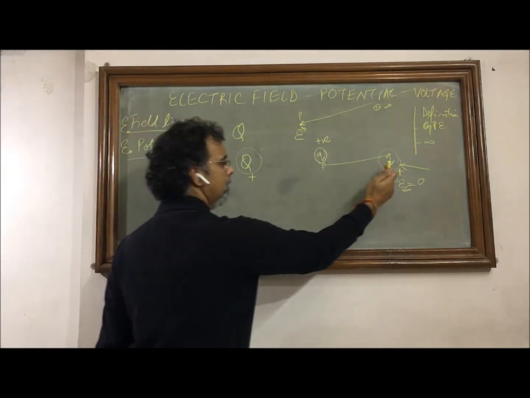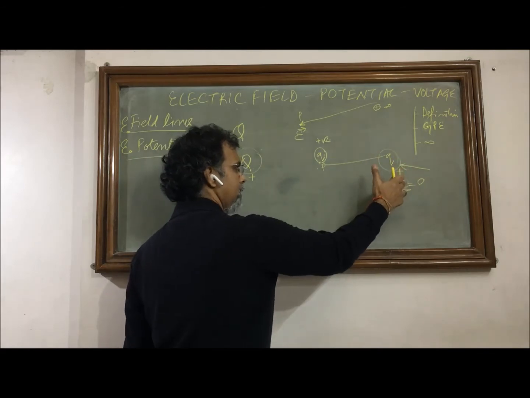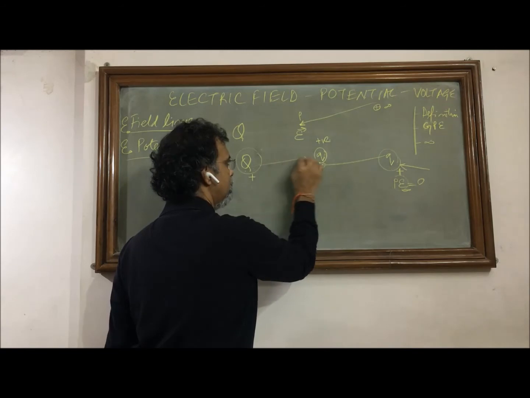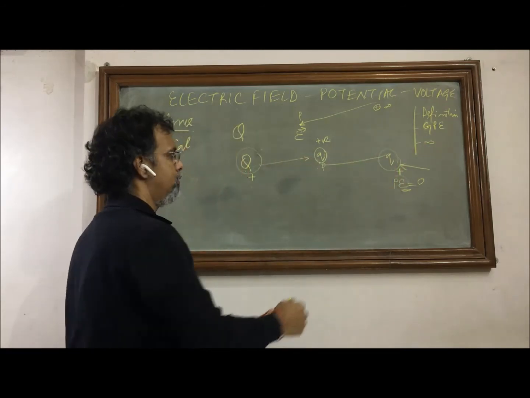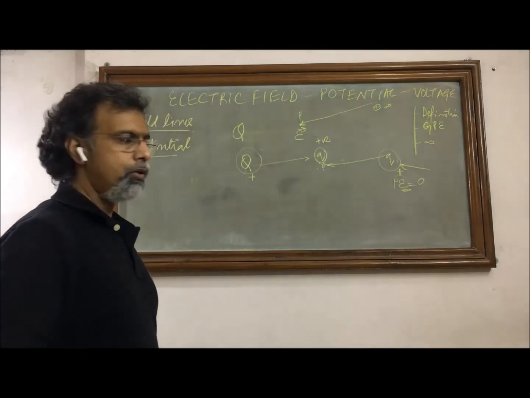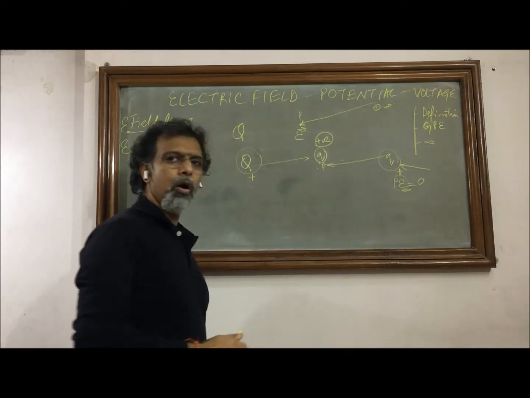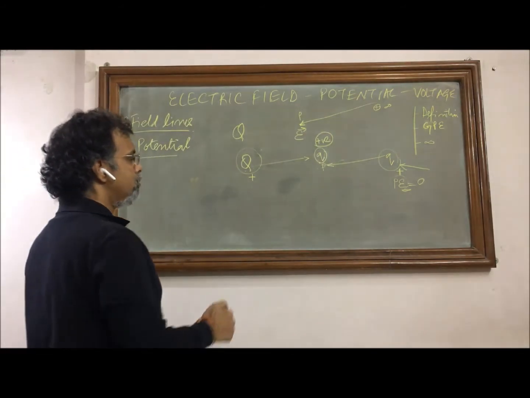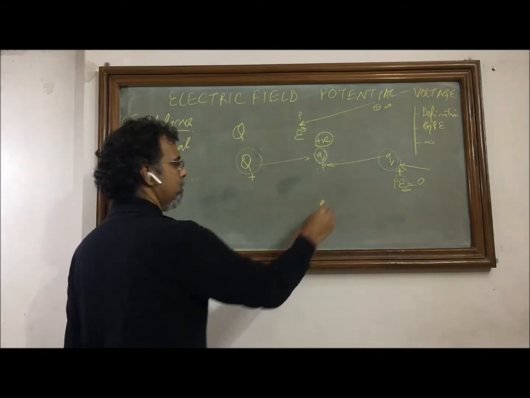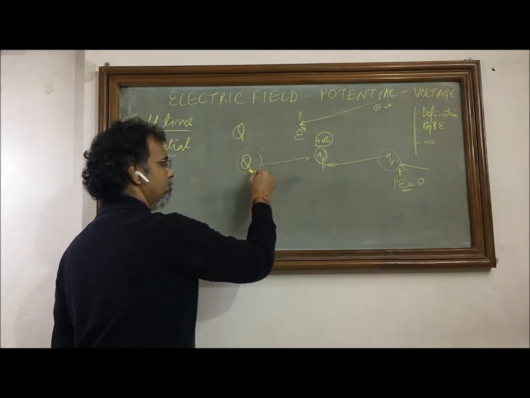Here it was 0. When we bring it from here to here, we were doing some external work on it against this electrostatic repulsive force that was trying to push it back. We brought it from here to here. So we have done some work, and due to that work done, this has gained a potential energy that is positive. So for a repulsive system of charges, the charge is brought from infinity to this point, nearer to this source charge.